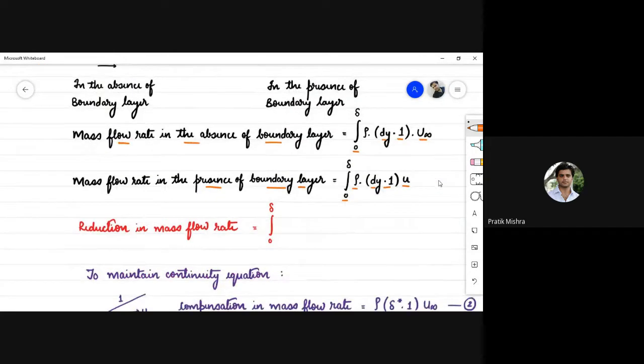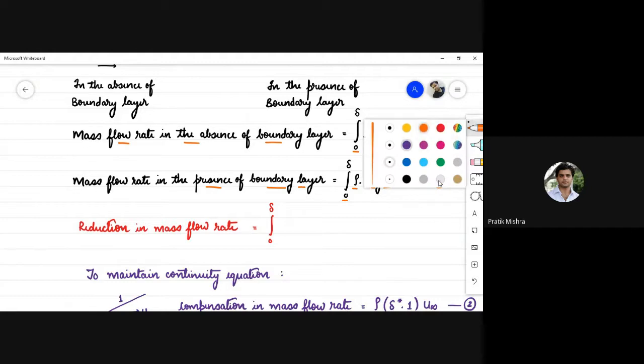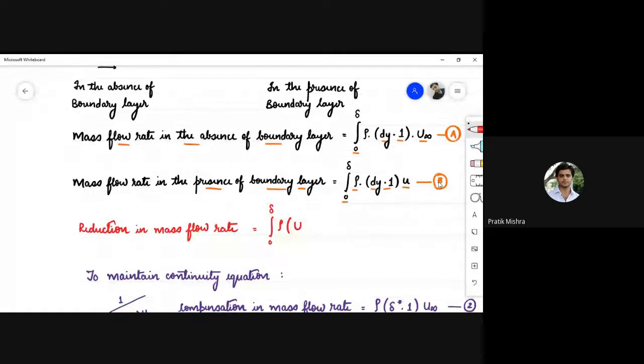अगर फ्री स्ट्रीम वेलोसिटी से चीजें मूव कर रही होतीं, then the mass flow rate had been more. अगर आप इन दो एंटिटी को, say this is entity A and this is entity B, if you subtract these two entities, you are going to observe some changes in the mass flow rate. तो इसी को हम कैलकुलेट करेंगे यहाँ पे। So it will be integration 0 to delta rho (u infinity minus u) into dy.